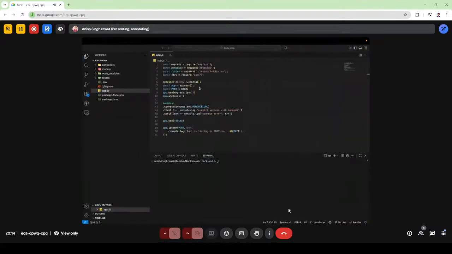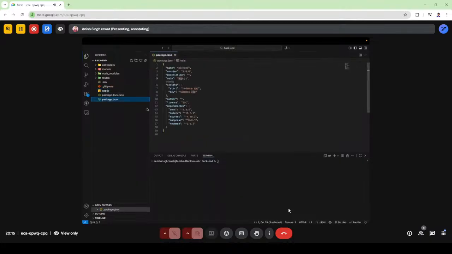Okay, this is the Express.js code. This is called Express.js. So this code is in Express.js. That's why I have imported Express.js. Now you are familiar with MongoDB. MongoDB is a NoSQL database where we store our data in key and value format, in object format. So to use MongoDB, we will use the Mongoose package. These are the packages which are present inside the package.json file.